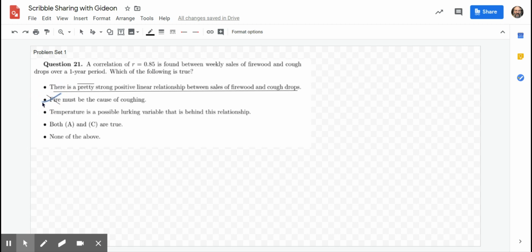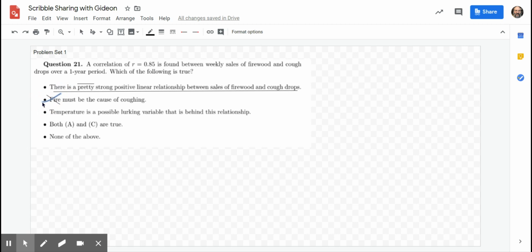And when they remind us of temperature, you go, oh yeah, the wintry months is when people get sick and need cough drops. Wintry months, colds, flus, etc. And in wintry months, people who, you know, have fires for heat are going to need more firewood.